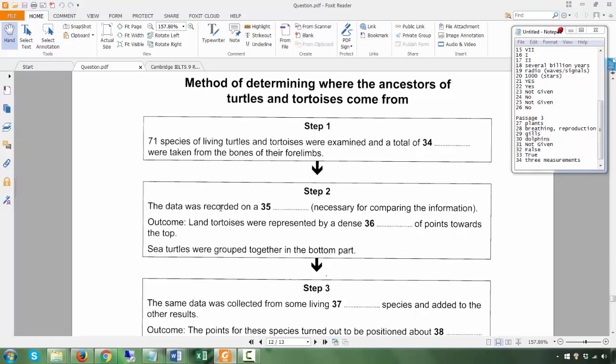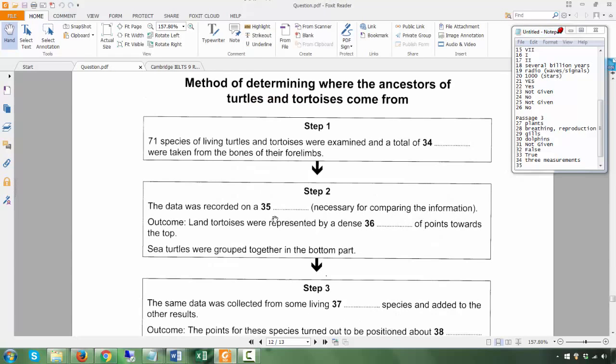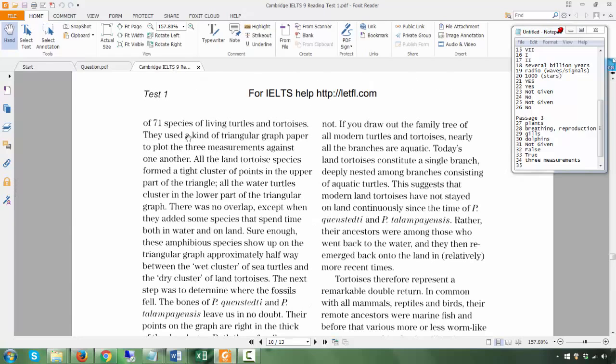The data was recorded on a what? This is question number 35. It was recorded on a kind of triangular graph paper.